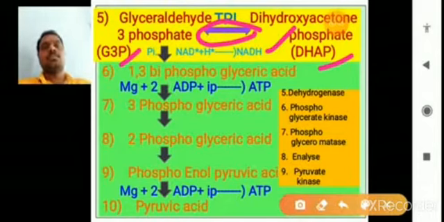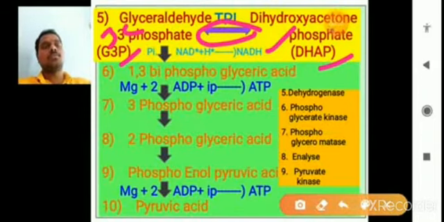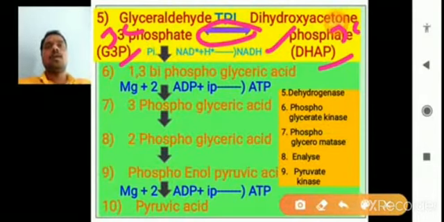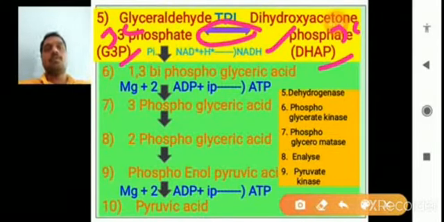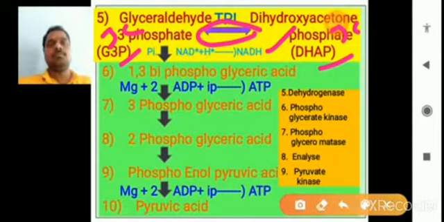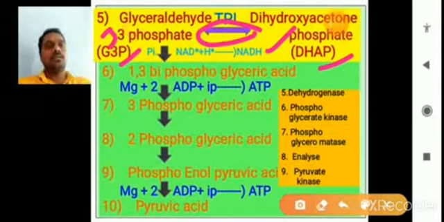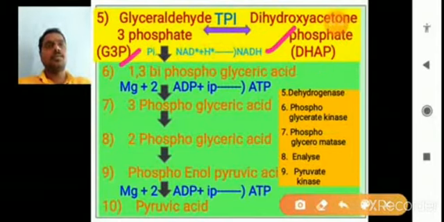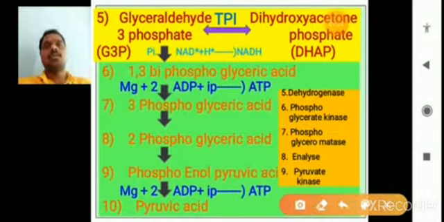So these 3 carbon molecules, dihydroxyacetone phosphate and glyceraldehyde 3 phosphate, form with the help of aldolase between the fourth and fifth step. Because these are isomers, the enzyme is very important.